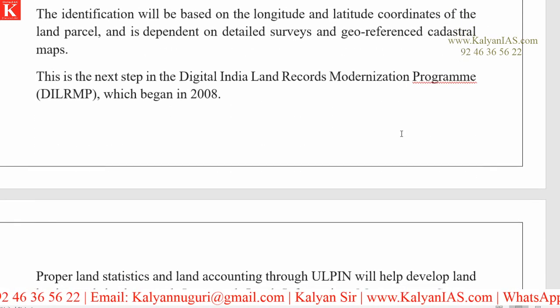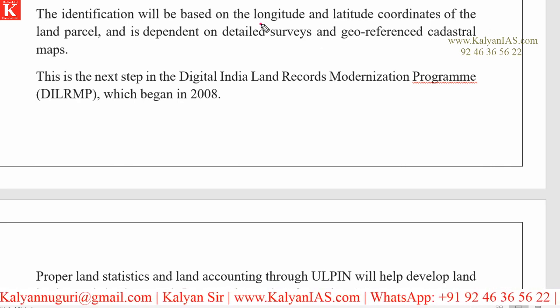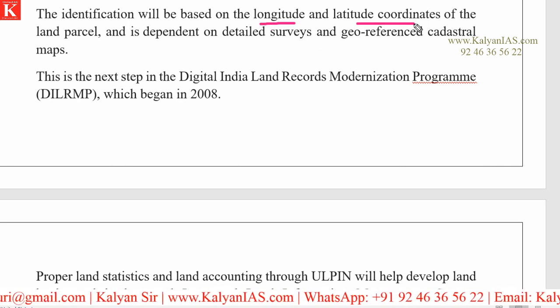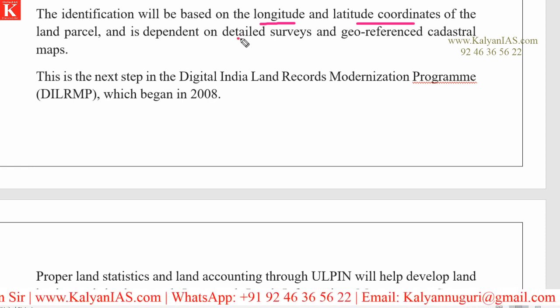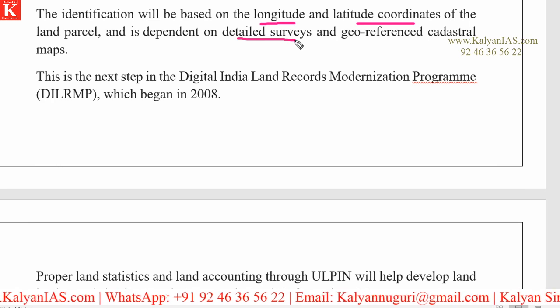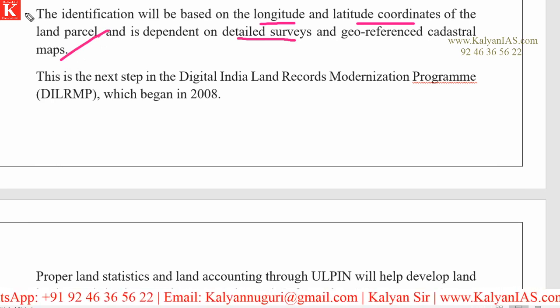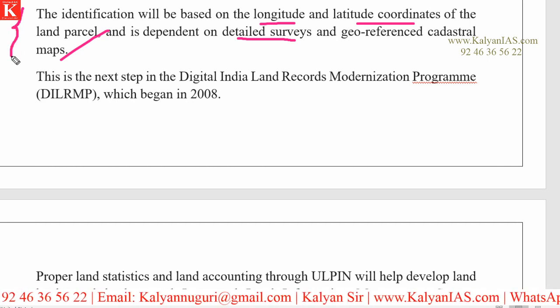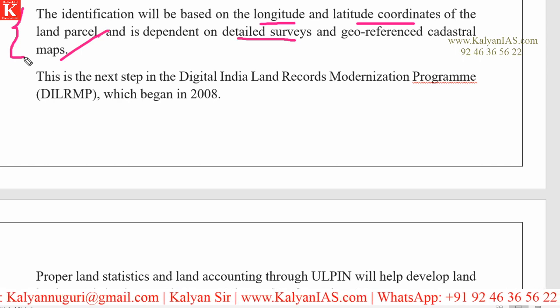Look at this. The identification will be based on the longitude and latitude coordinates of the land parcel, and is dependent on detailed surveys and geo-referenced cadastral maps. Very important one. Technology is being utilized here, and we are going to get clear-cut land surveys.